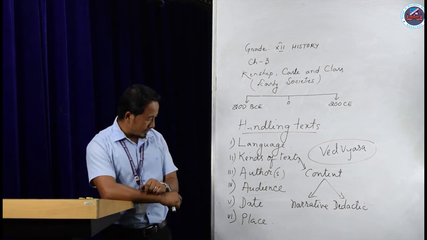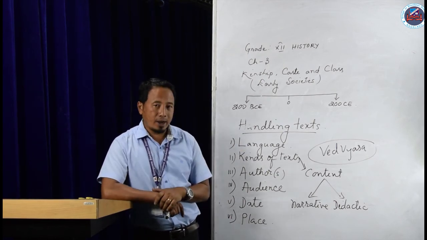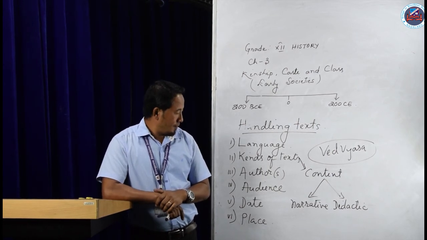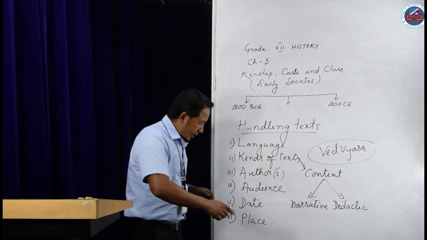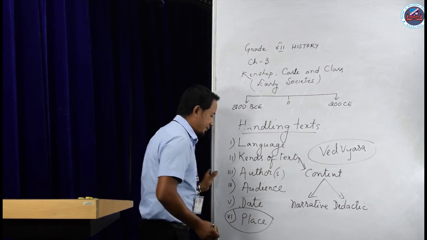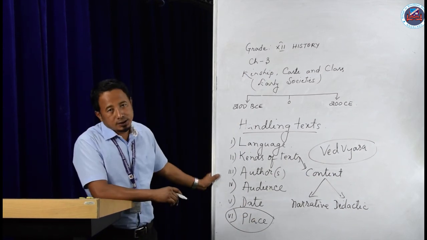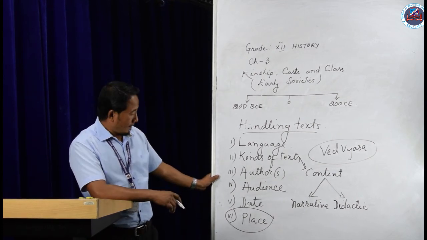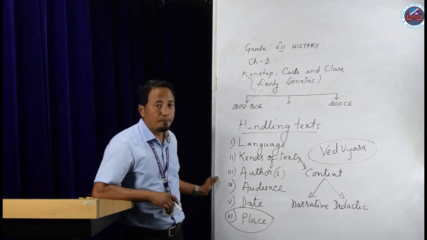Let us go to the next element to handle Mahabharata. To understand the place, let us discuss one place called Hastinapur.